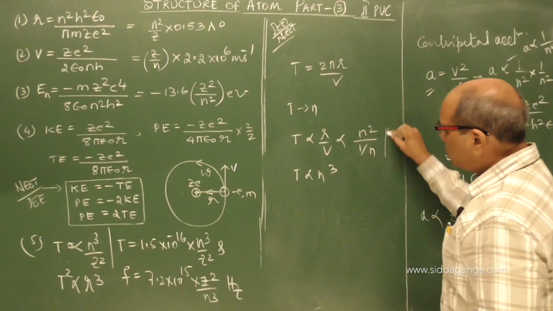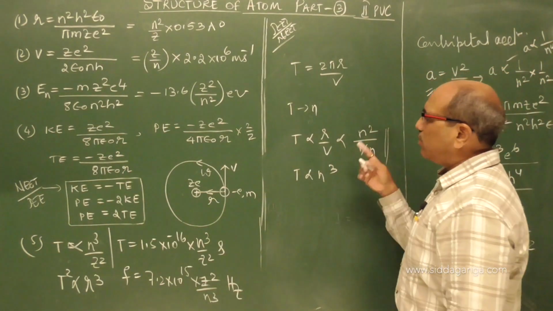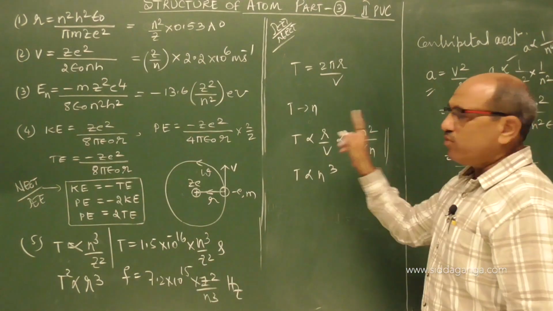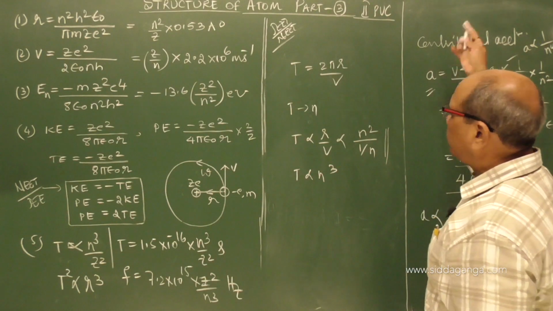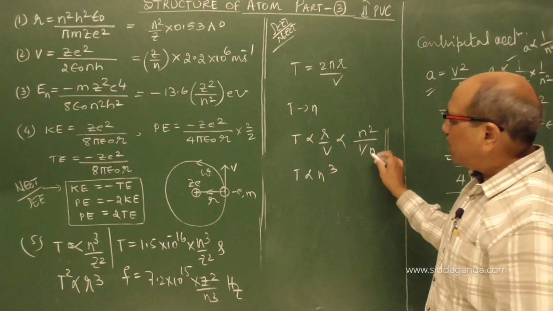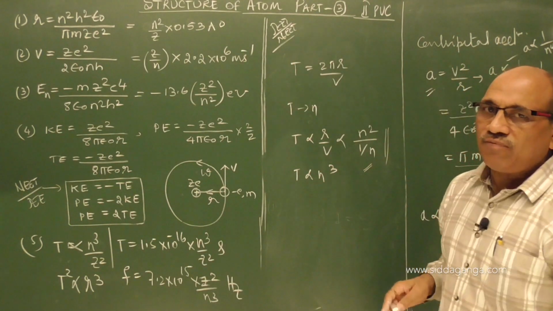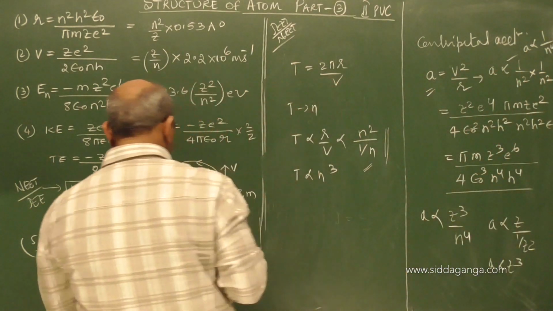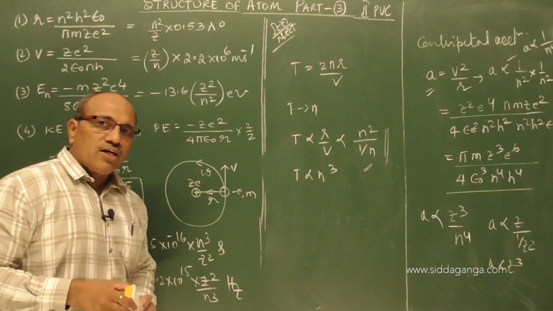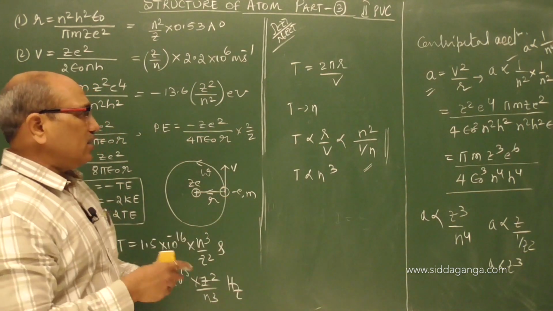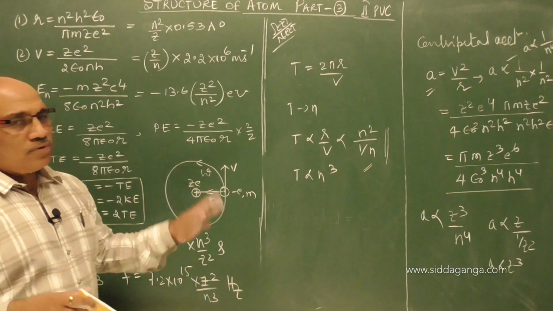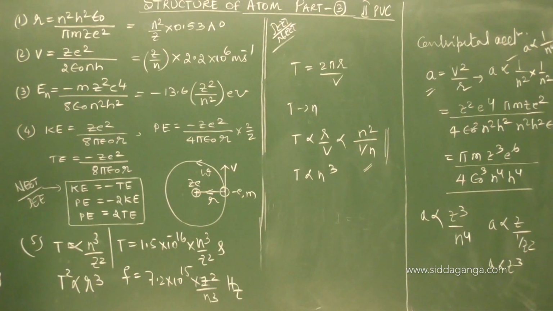So likewise you can get the relation for the dependency of N for period or frequency or angular frequency or current or magnetic moment, acceleration, for anything, which can be obtained to arrive at the final answer. Whether it is dependency on orbit number or dependency on the atomic number Z. I hope you have understood this. Let us come to the next part.